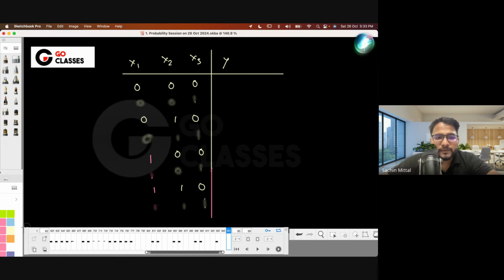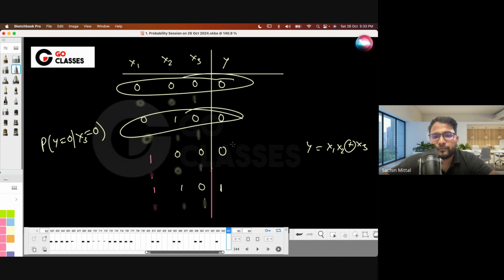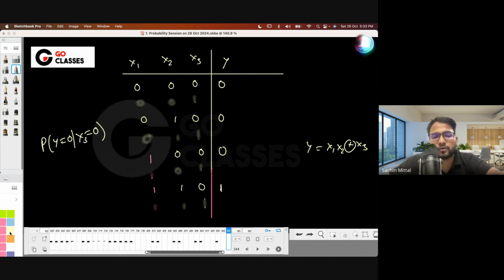So can you work with the reduced sample space? They are asking the probability of y being 0, right? In this reduced sample space, the probability of y being 0, given that x3 is 0. So what is the probability of y being 0? If you write the values here, this will be 0 because y is defined as x1 x2 x3, right? This will be 0. What is the value of this? I think this will also be 0. What is the value of this? This will be 0. This will be 1, right? So they are basically asking the summation of these three rows, 1, 2, 3.